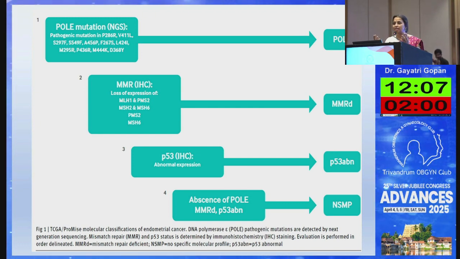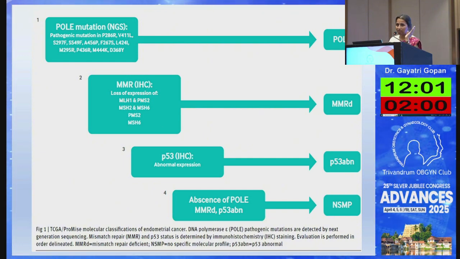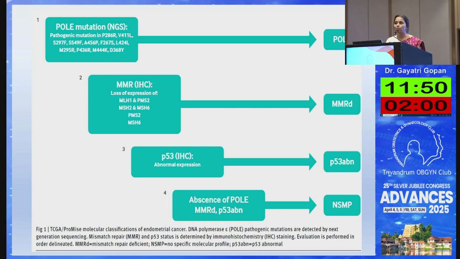Sometimes P53 staining can occur. All P53 staining is not abnormal. If there is unequivocal nuclear staining of this P53, or if there is no staining of the cancer cells but there is staining of the other control, then it is positivity. Or rarely, when there is unequivocal cytoplasmic expression, this can be taken as P53 mutant type of endometrial cancer.